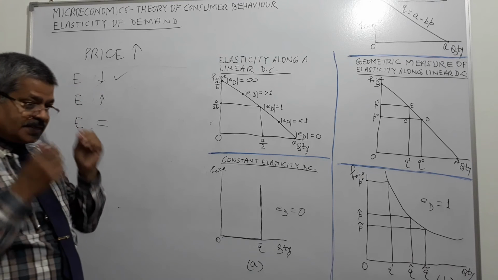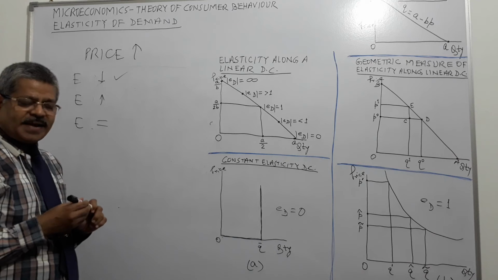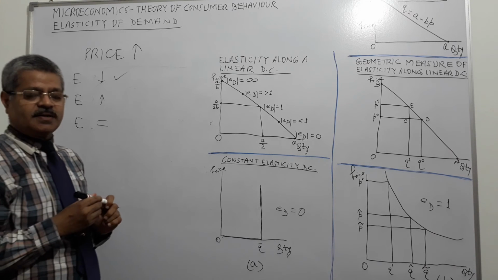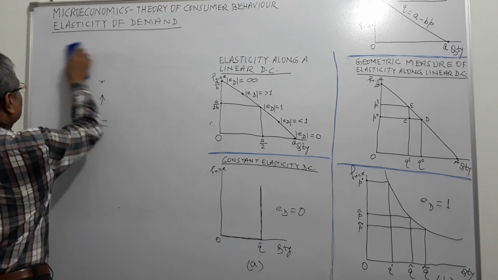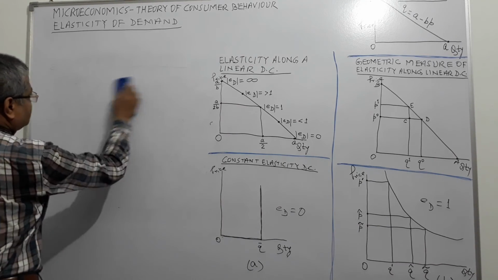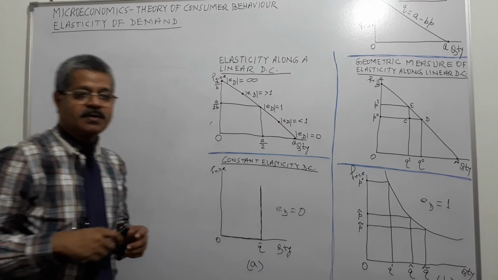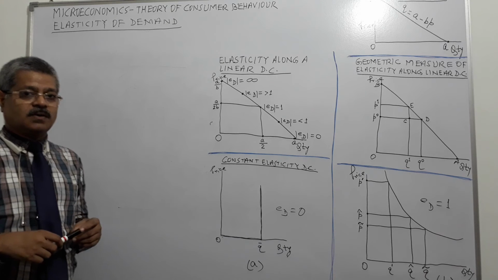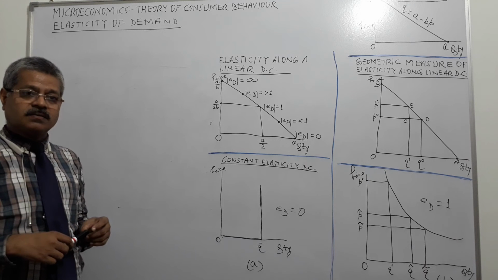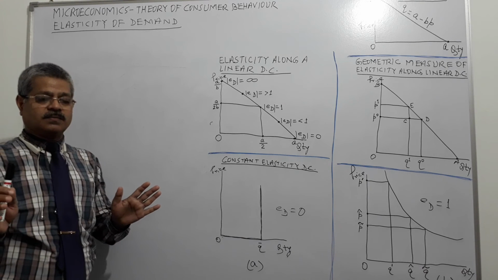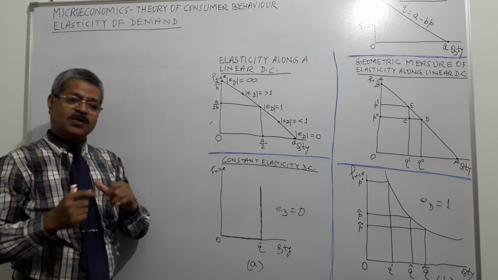So it's easy to understand in this way. Price and expenditure will move in the opposite direction when the rate of change in demand exceeds or is greater than the rate of change in price. Simple. When do price and expenditure move in opposite direction?